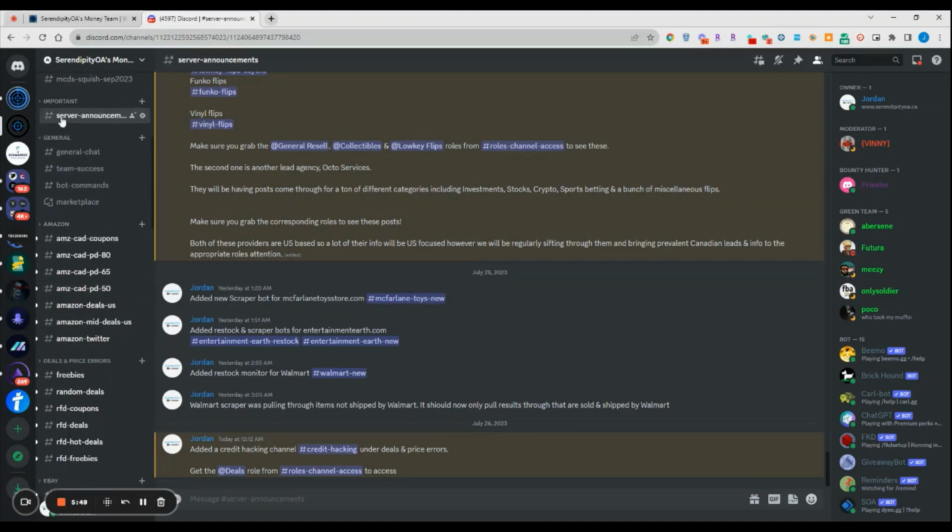Okay, so now we get into the general section. So the general section is pretty straightforward. We just have a general chat just for everybody just talking about whatever. We have a section for team success. So whenever you are able to secure a limited edition drop, make good sales, things of that nature, you can post that in there and share the success that you've been having with the rest of the team.